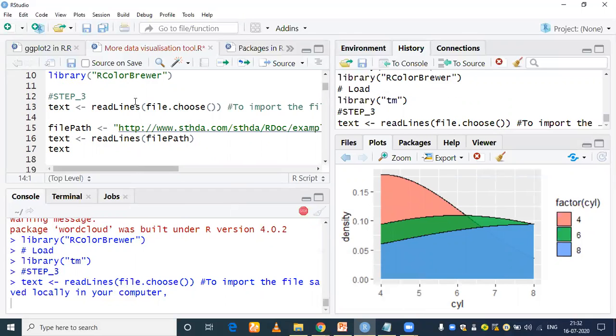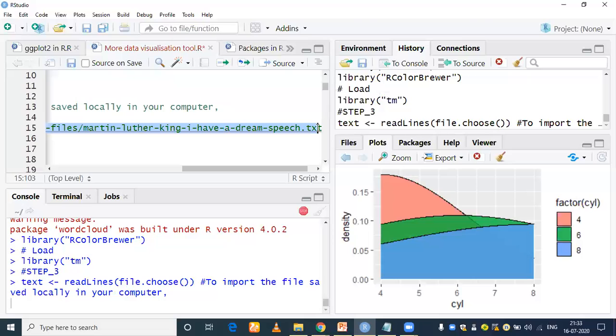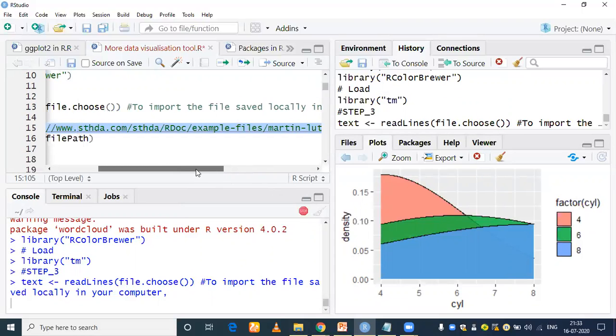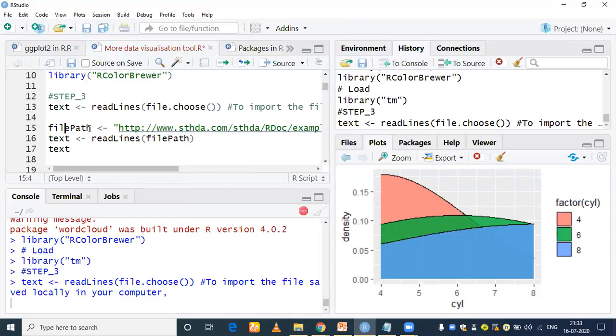Now, let's suppose you don't have this file. How can you read all the data of this text file from the internet? We have seen that it's very easy. You just need to specify the link here. Can you see this link? Inside a double quotation. And then you need to assign it to a variable file path. So all the data of the text file is now stored in this one, file path.